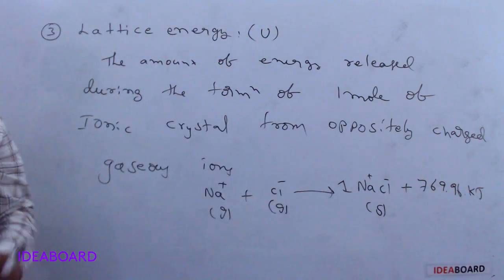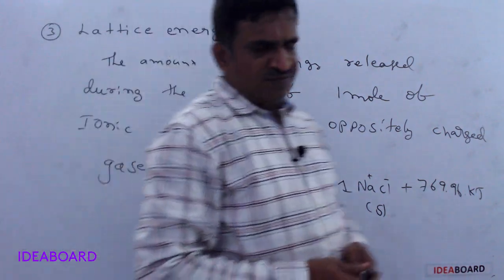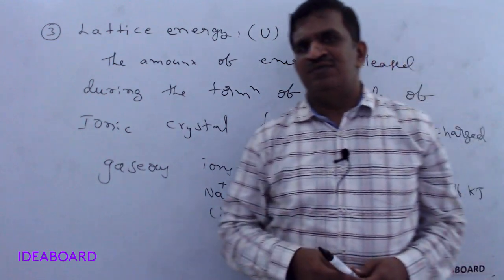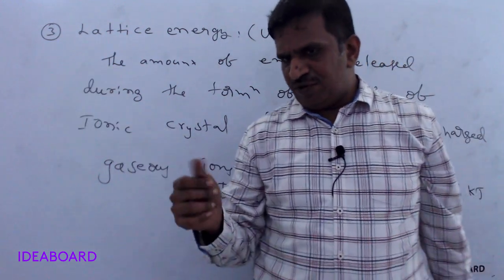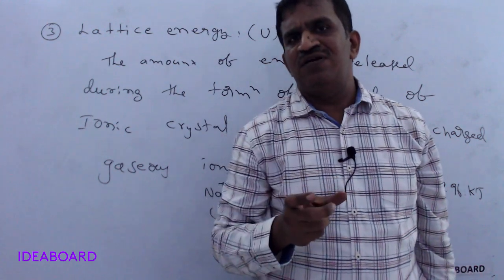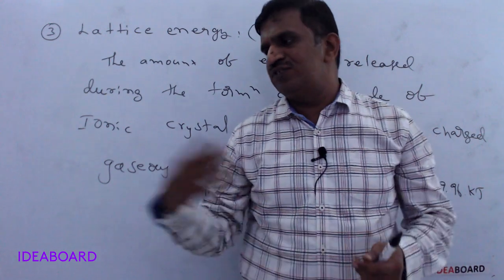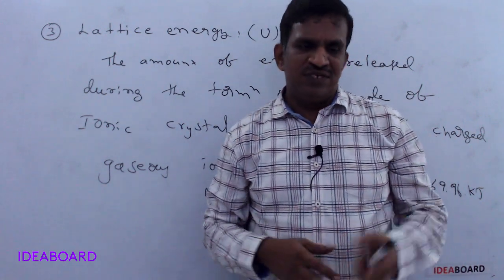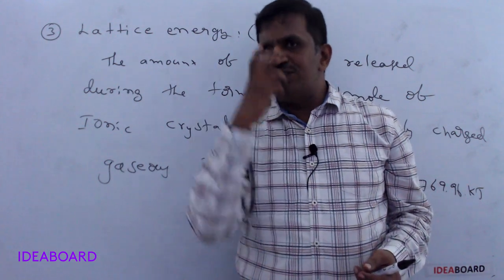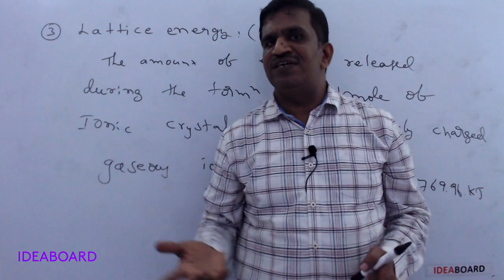Ionic compounds generally have a crystalline structure. If you observe sodium chloride, rock salt, it looks like a powder. But the powder we use on the face is not the same as sodium chloride, the table salt. They are different.